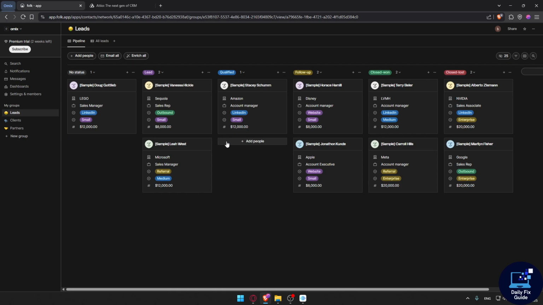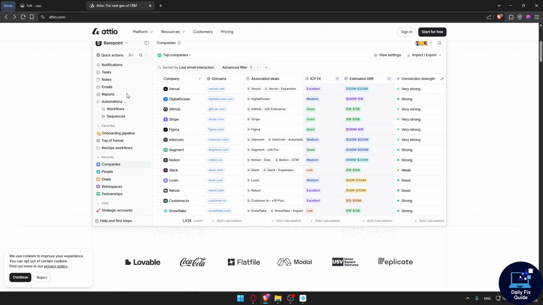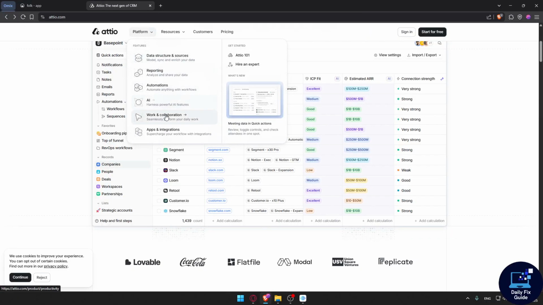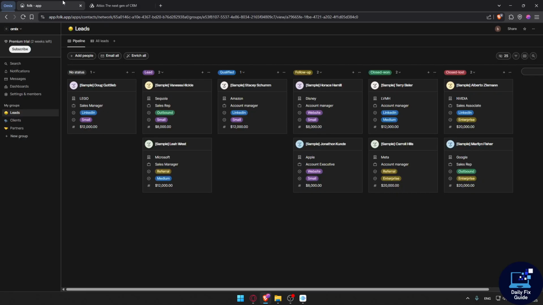For data enrichment, Folk has one-click contact info, while Attio has rich AI-driven insights. For automations, Attio has advanced workflows and AI fields, and Folk has basic email sequences. For reporting, Folk has limited analytics, and Attio has custom report pipelines and deal metrics. And for integrations, Attio can integrate with OpenAI, webhooks, Zapier, and Make. Folk can integrate with Gmail, Calendar, and Zapier.